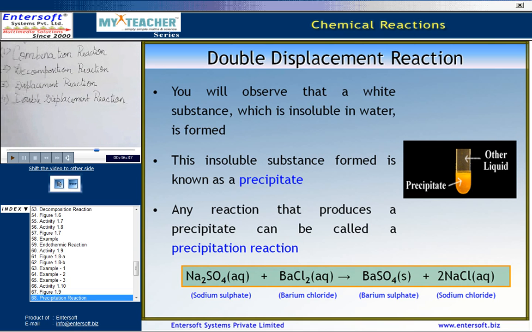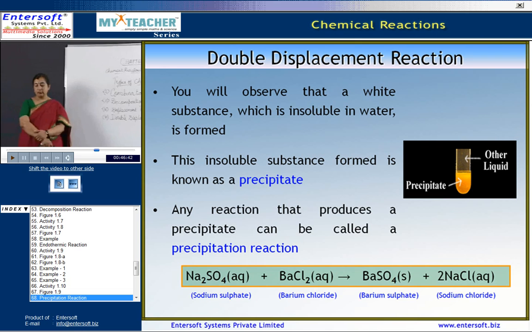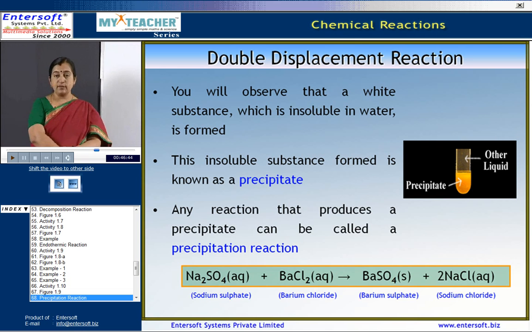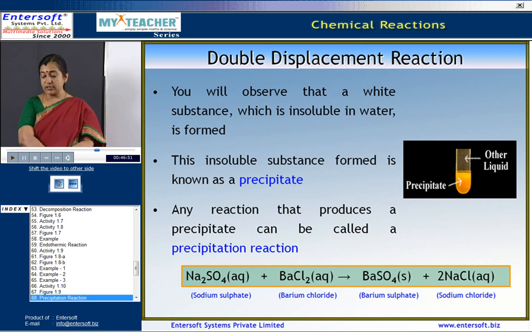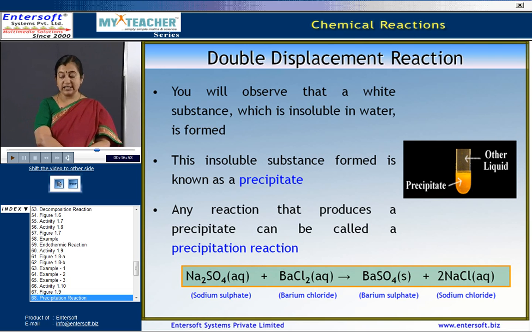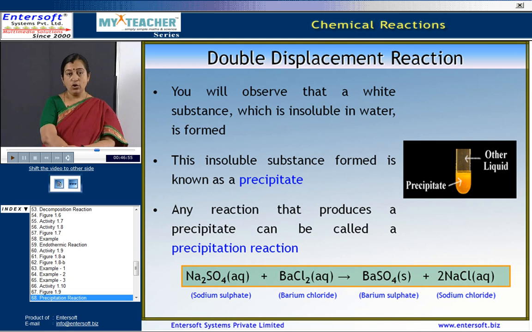Here, a white substance which is insoluble in water is formed. The insoluble substance formed is known as a precipitate. Any reaction that produces a precipitate can be called a precipitate reaction or precipitation reaction.